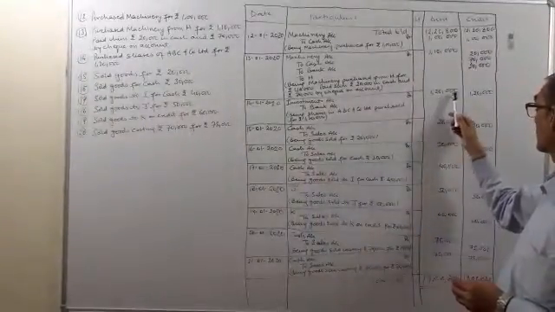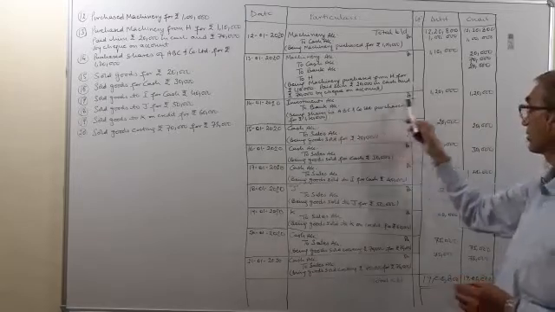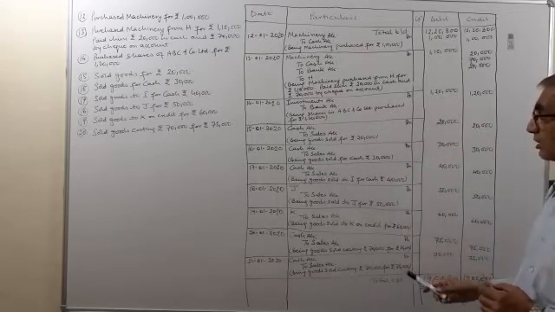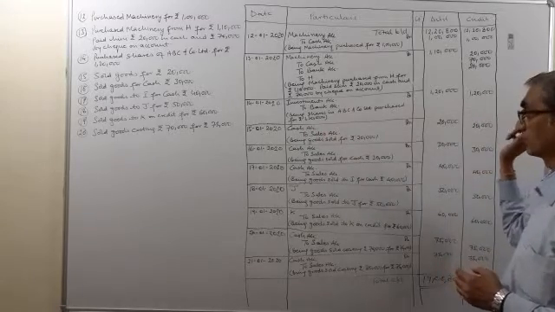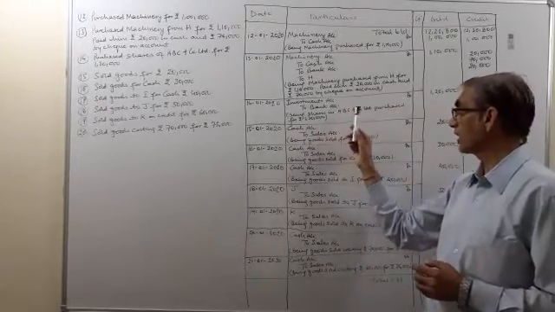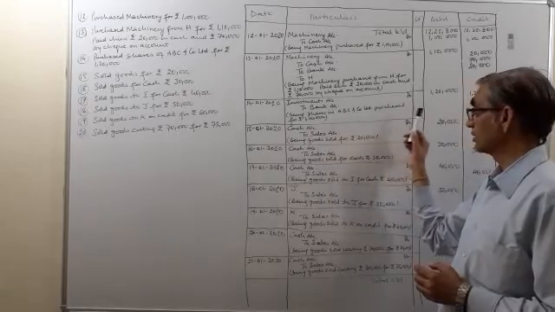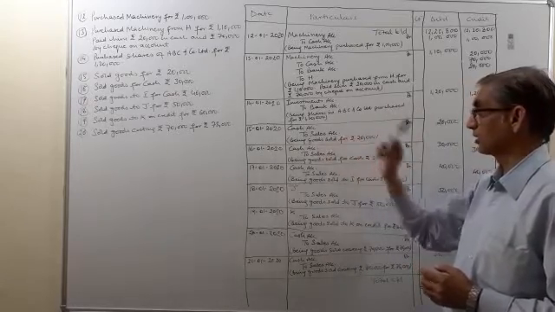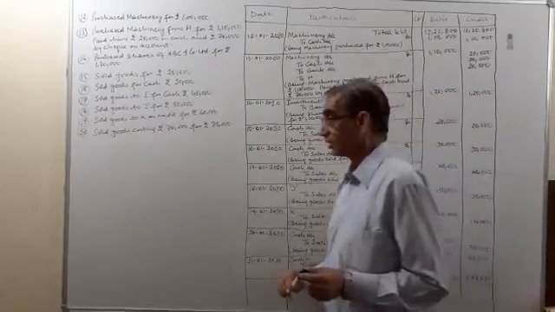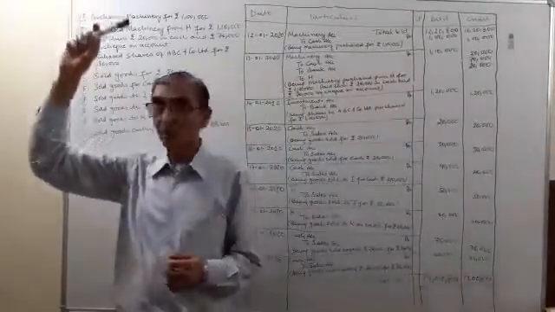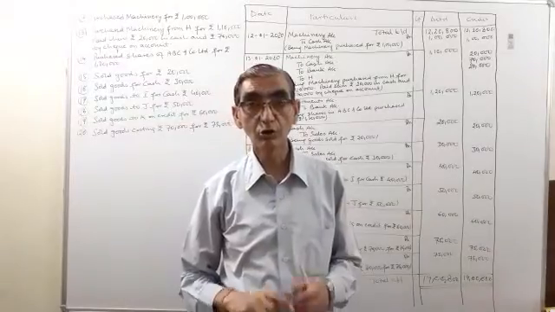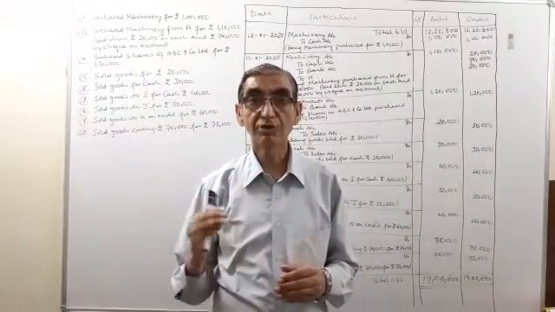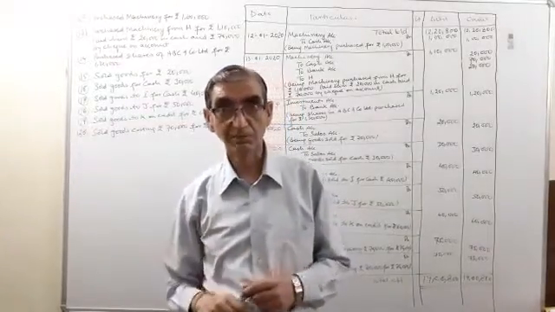So investments account will be debited by rupees 1,20,000 and to bank account 1,20,000. Being shares in ABC and Company Limited purchased for rupees 1,20,000. So these were all possible transactions related to purchase of goods and purchase of assets and investments.